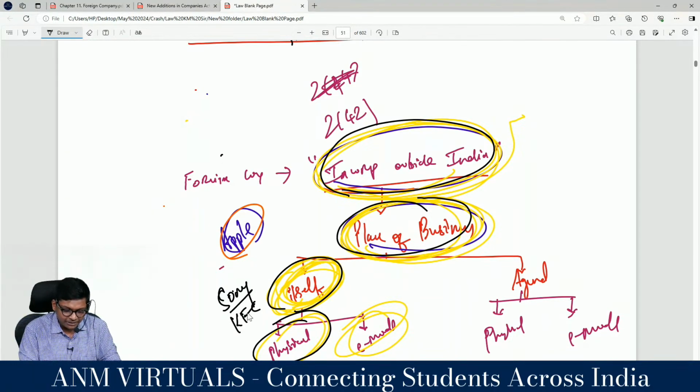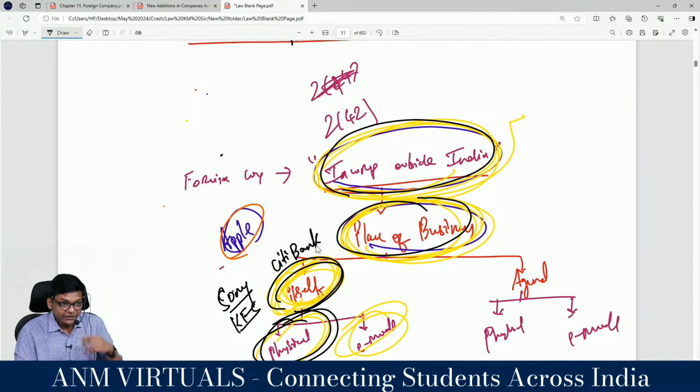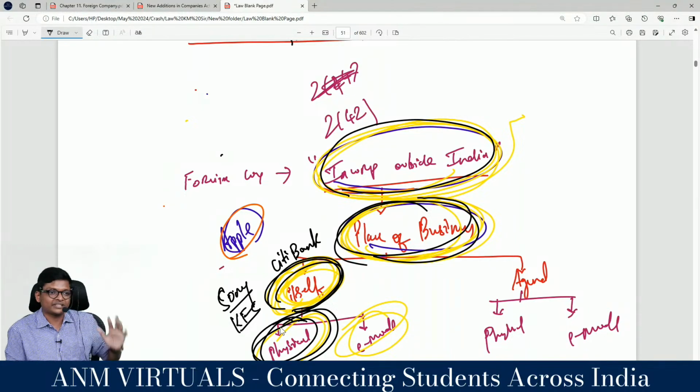Let me take an example. If you take the example of Citibank, any foreign bank, HSBC Bank, Citibank, foreign bank, okay. Citibank is a foreign bank, HSBC Bank is a foreign bank, Deutsche Bank, the Dutch bank. They are incorporated outside India. They have a place of business in India by itself through a physical office. A bank branch is not given on franchise. They have their own branch. Are you getting it now, guys?